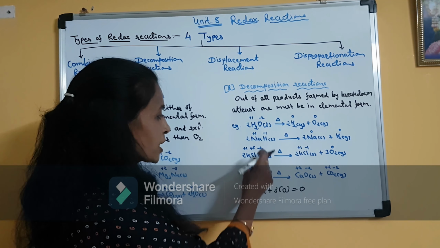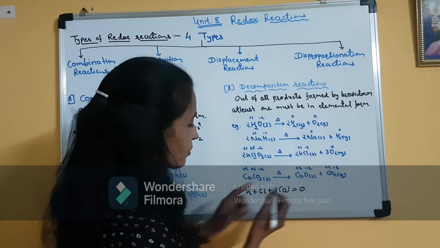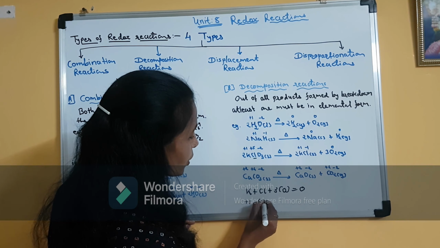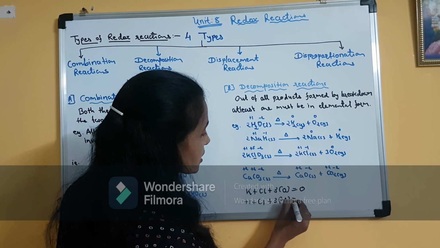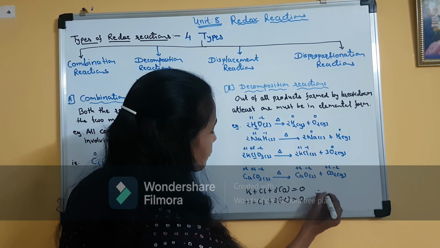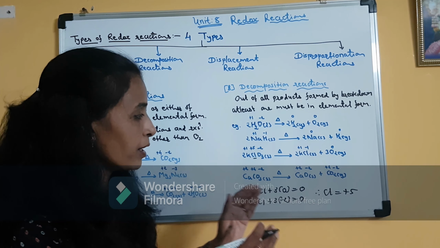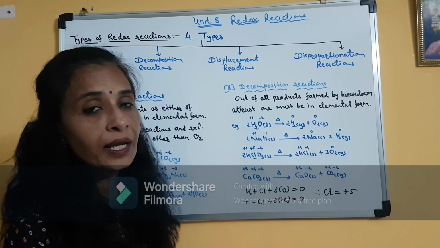Clear? Because it is a neutral compound. So K plus Cl plus 3 oxygen is equal to 0. Now K is in +1 oxidation state. Chlorine we have to find out. Oxygen is in -2 oxidation state. So this is equal to 0, and therefore chlorine is +5. This is how you can find out the oxidation number of the underlined element.